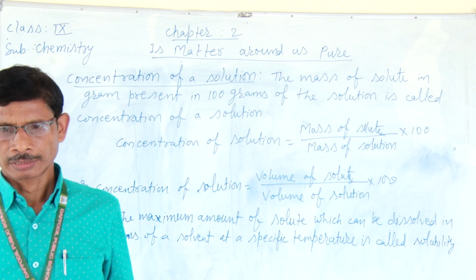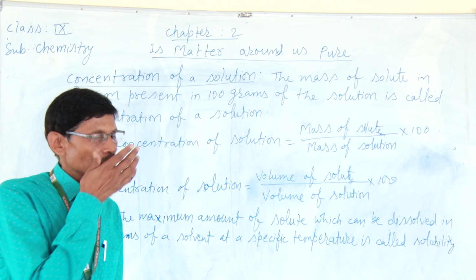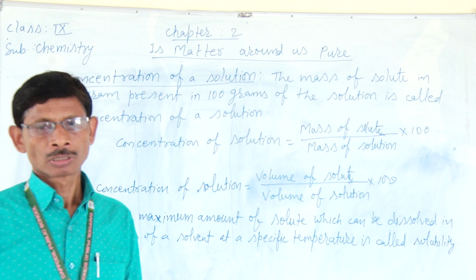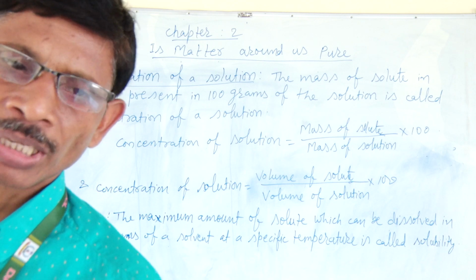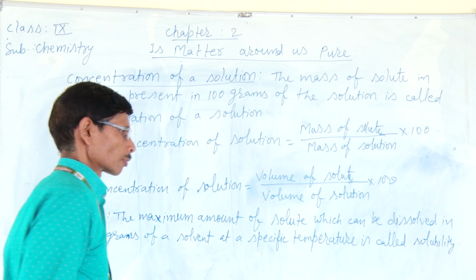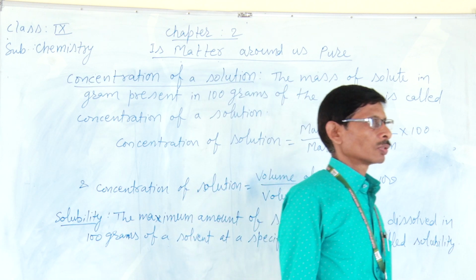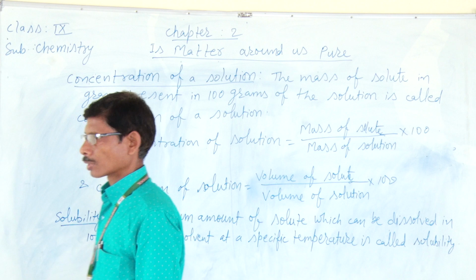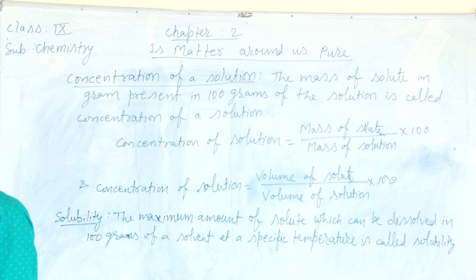But there is another condition. A solution may contain liquid and liquid. Both liquids may be present in the solution. As for example, we can mix alcohol in water, lemon juice in water, orange juice in water.